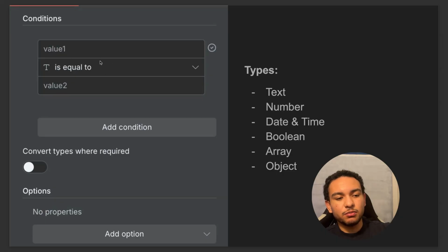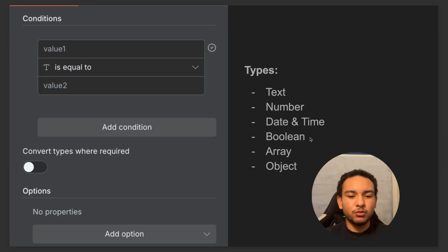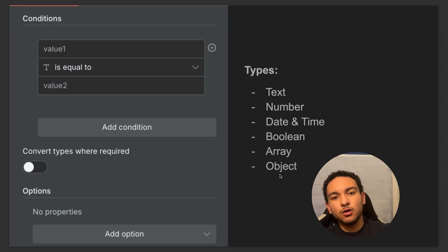This is to process text data, but then you have different types: a number, date and time, Boolean, which is true or false, and an array or an object. So depending on what type of data the item is, you would switch it to its respective type, and then create that condition based on that logic.